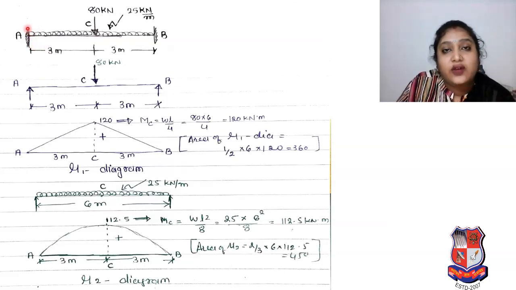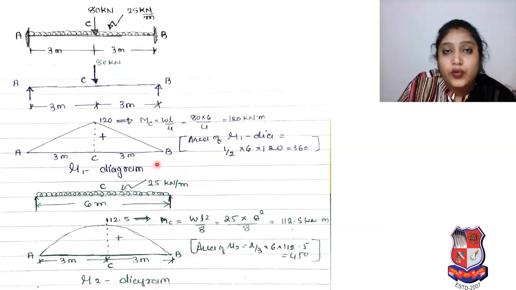So here, whatever data is mentioned, as per that our fixed beam is there. The entire span of 6 meter, UDL of 25 kilonewton per meter, and central point load 80 kilonewton are given. It is a central point load, so with 6 meter span, we have 3 meter over here and 3 meter over here. First we have to make it a simply supported beam. So here you can see it's our simply supported beam, 80 kilonewton load as it is, 3 meter span considered.